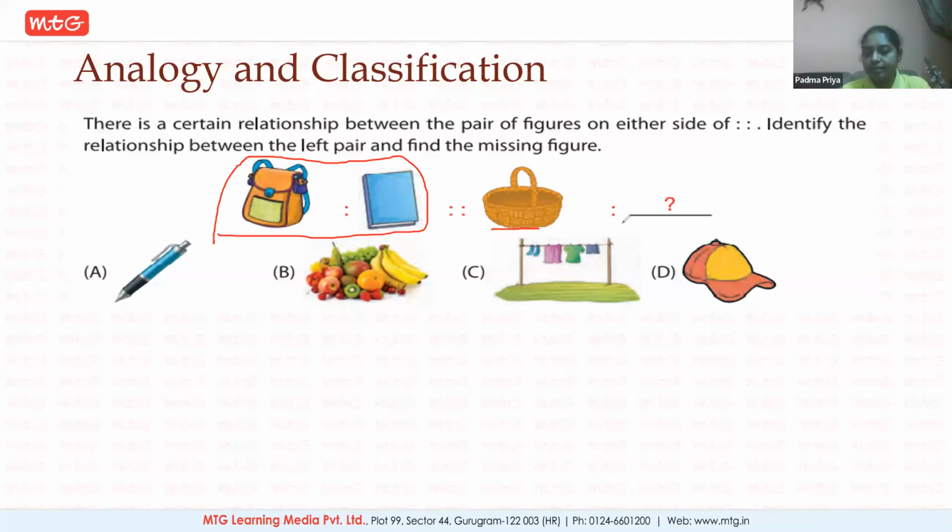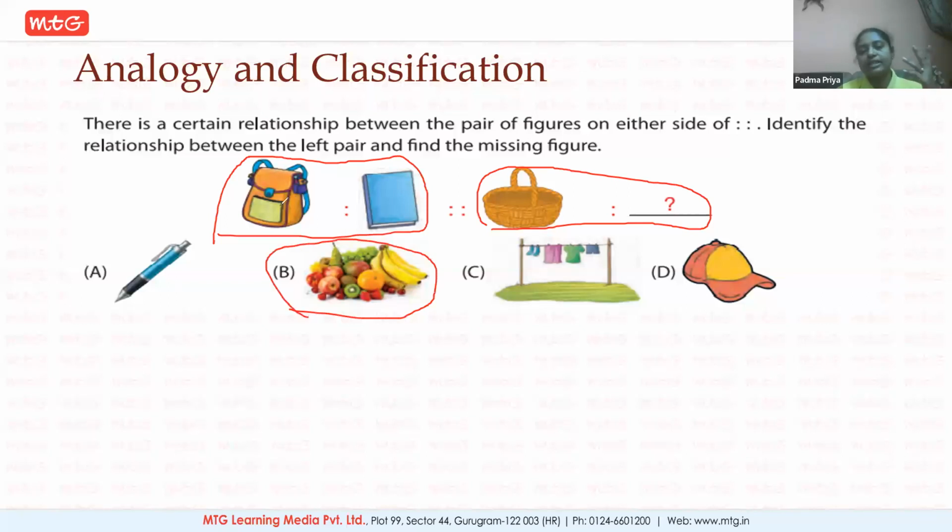In a similar manner, how is basket being correlated? What do you connect basket with? You don't put a pen in a basket. You don't put clothes in a basket. You don't put a hat in a basket. Obviously, you put fruits in a basket. So the first thing is saying that the second object is going inside the first object. Same way, among the options, which one goes inside the basket is your answer. Same sort of relation you should find, which is option B. Perfect answers, very nice.